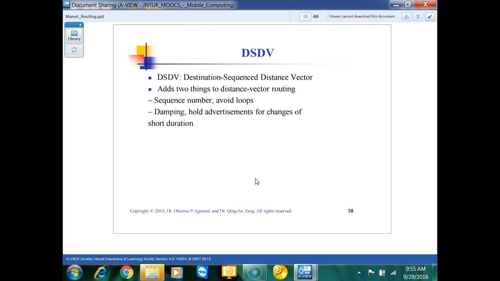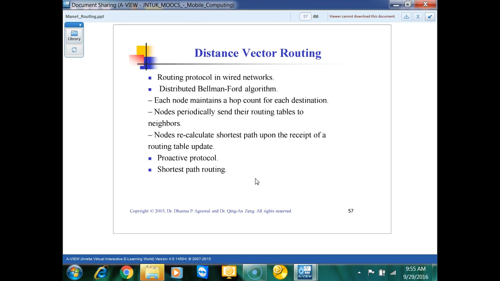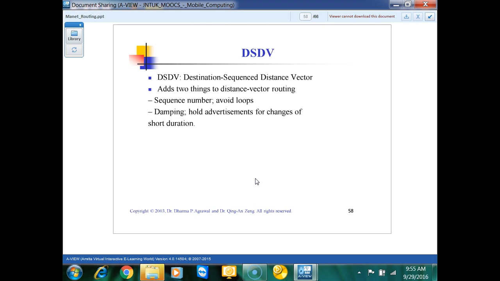You will see now DSDV. DSDV is destination sequenced distance vector. It depends on the principle of the Bellman-Ford algorithm, because we are going to use routing tables and we are going to update the routing tables here.